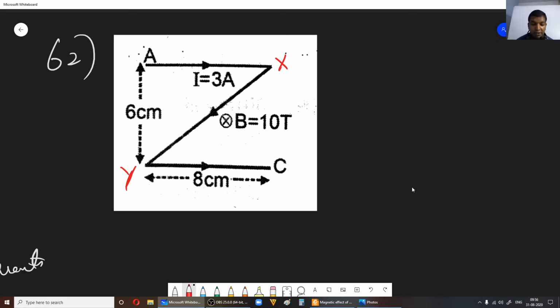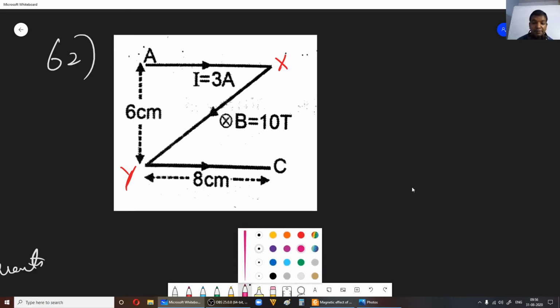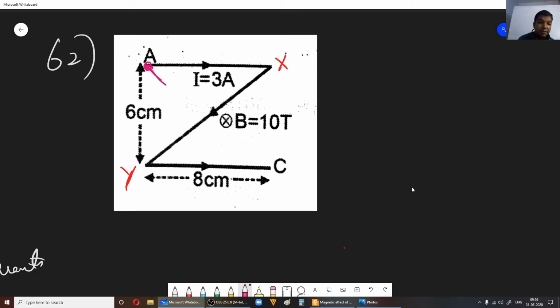Now if you want to get the net force, as I told you, imagine a conductor starting at A and ending at C, and get its length. Using trigonometry or the Pythagoras theorem, you can easily find that its length is actually 10 centimeter.